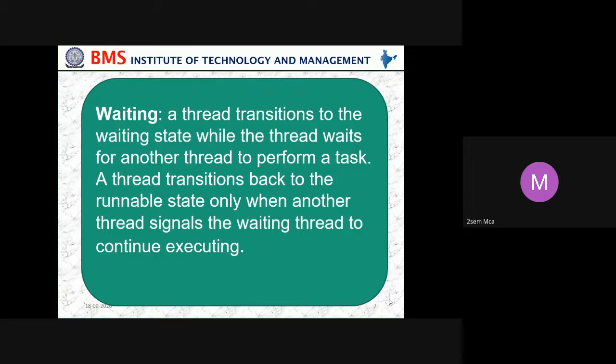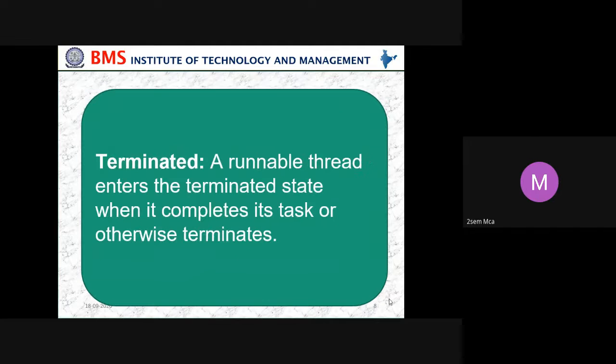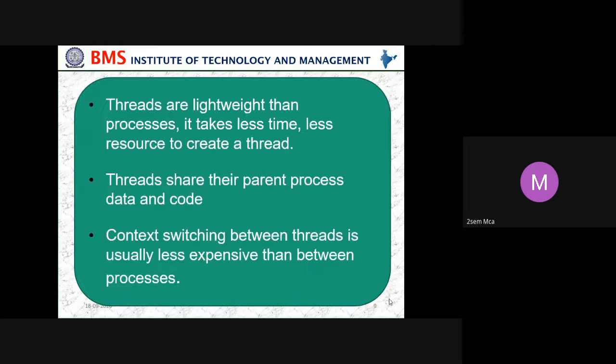Waiting: a thread transitions to the waiting state while the thread waits for another thread to perform a task. A thread transitions back to the runnable state only when another thread signals the waiting thread to continue executing. Terminated: a runnable thread enters the terminated state when it completes its task or otherwise terminates.